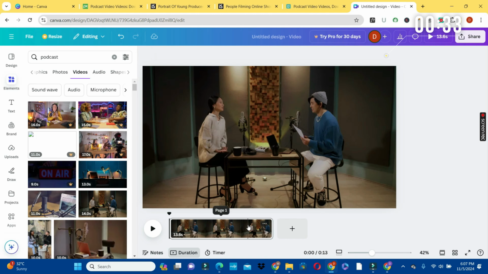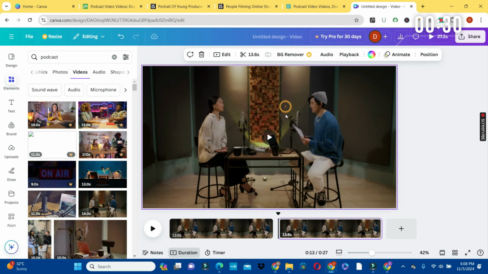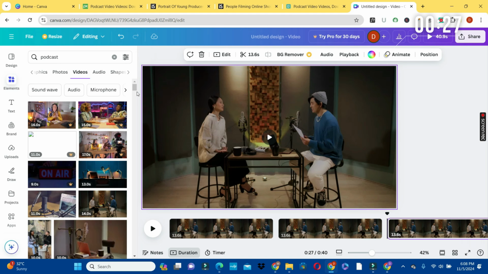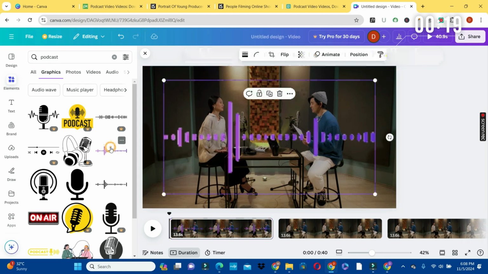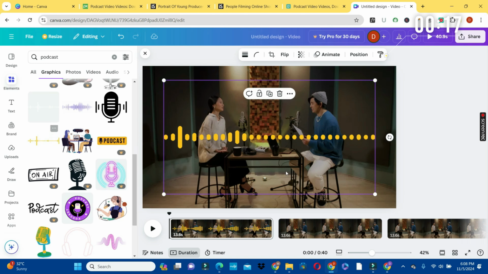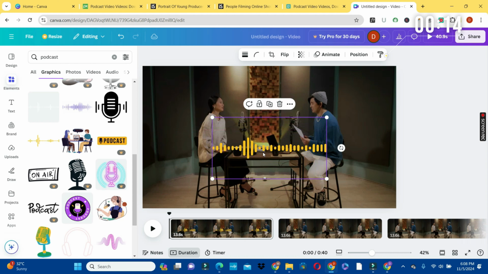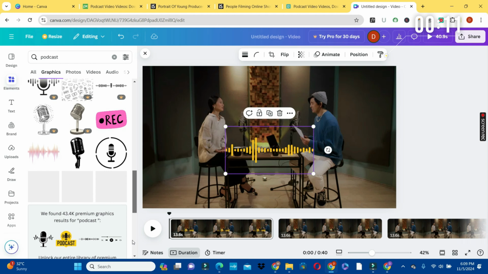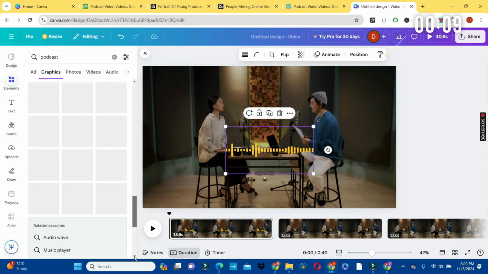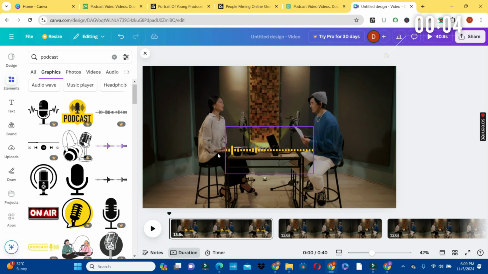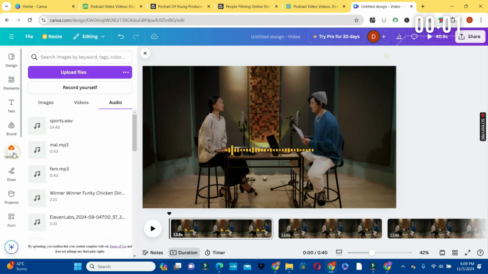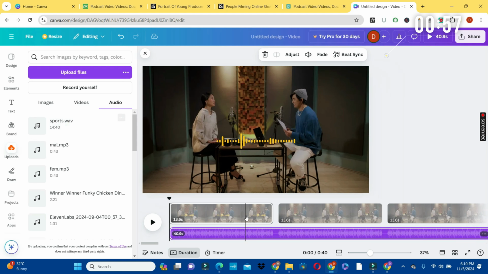Now the next thing we're going to do is to duplicate this video. So click on duplicate page. You can duplicate it like this to extend the time. Great. So we're going to add some graphics to the podcast by choosing any of these graphics, the free ones. So let's go with this one. Let's go with a yellow one so we can reduce it a bit, and then if we feel like adding more, we can add more graphics, but we don't want to make the background too complicated. The next thing we are going to do is to add our audio, which is very simple. So go to your upload section, then choose the audio that you just imported to Canva. Just click on it, and that's it.